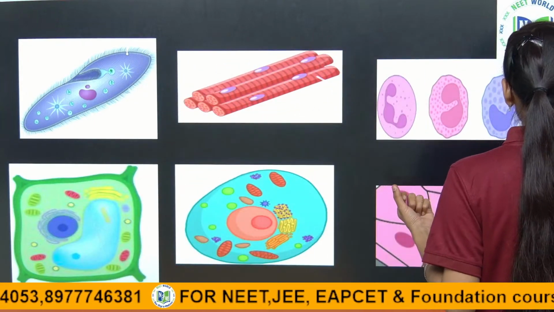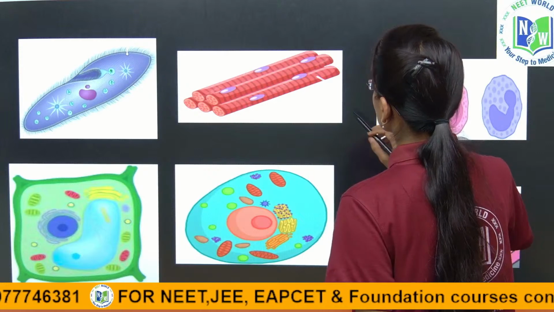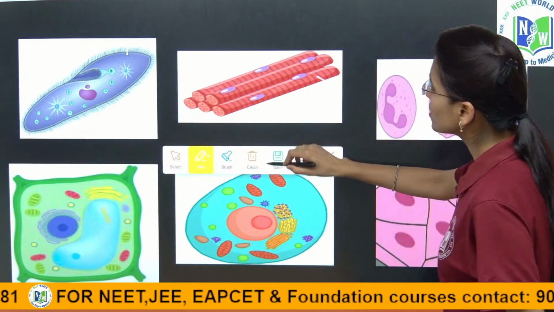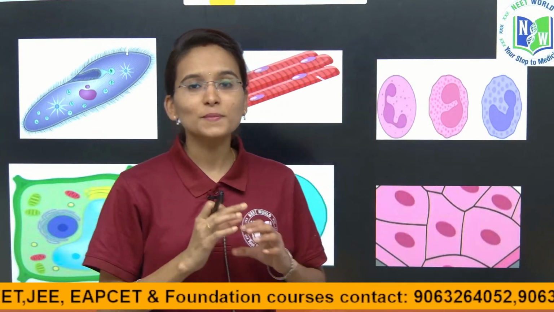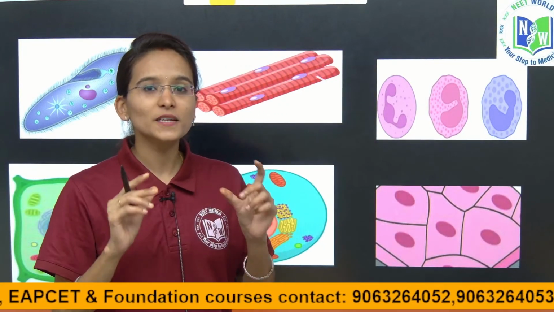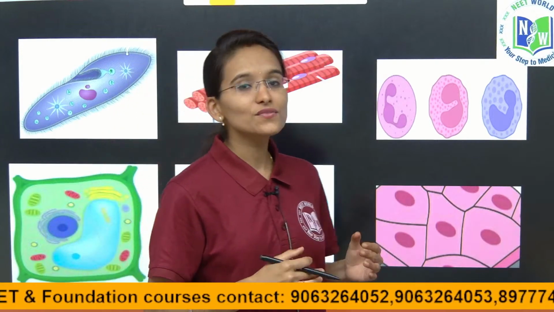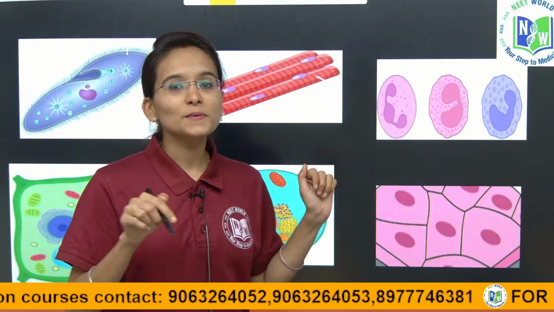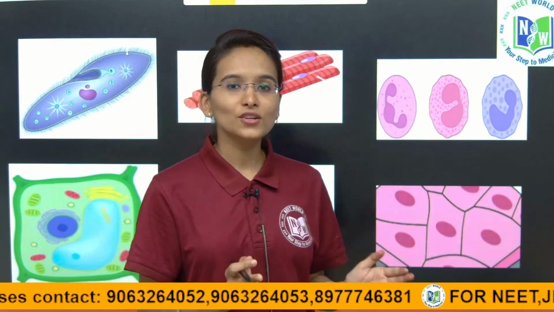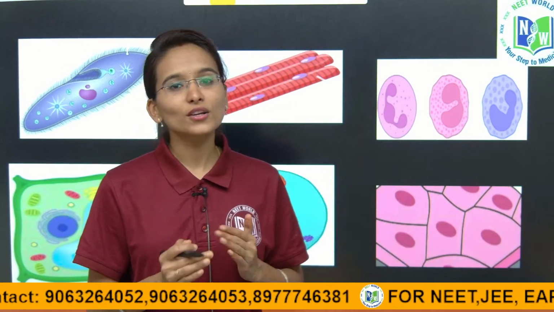Now, how does the nucleus actually look? The nucleus is a spherical shaped body. It is a spherical shaped structure which we can find in the cytoplasm. Inside the cytoplasm there is a spherical shaped structure called the nucleus. This is what you all know.